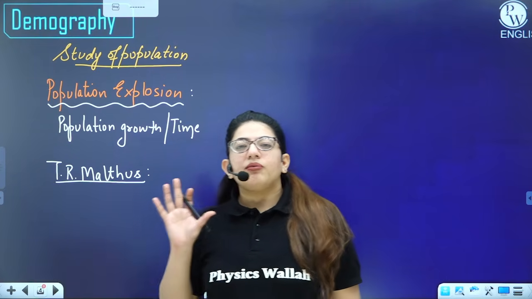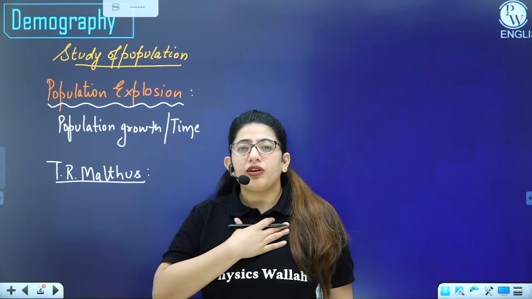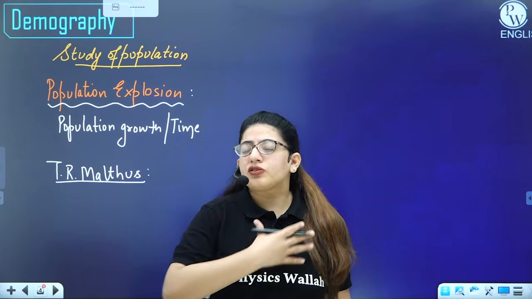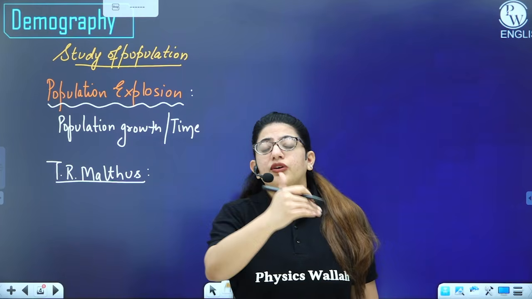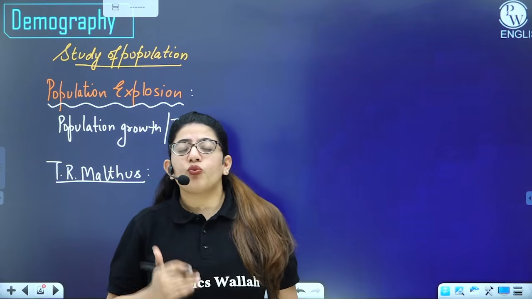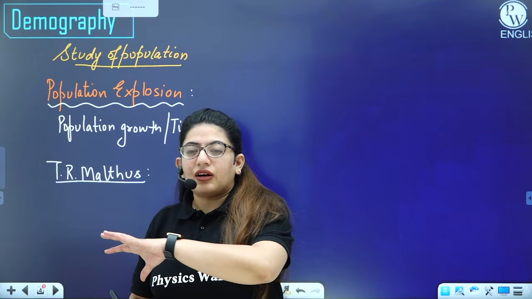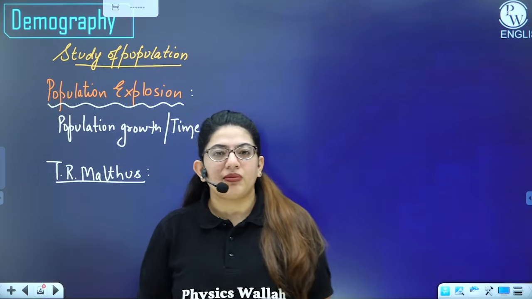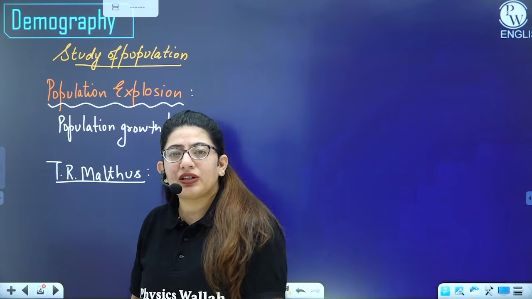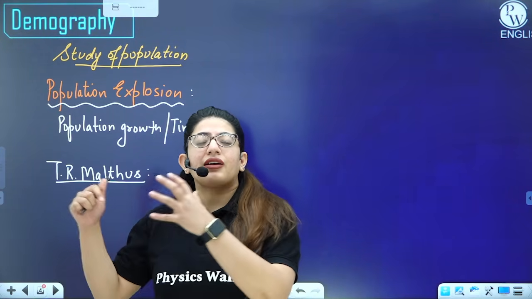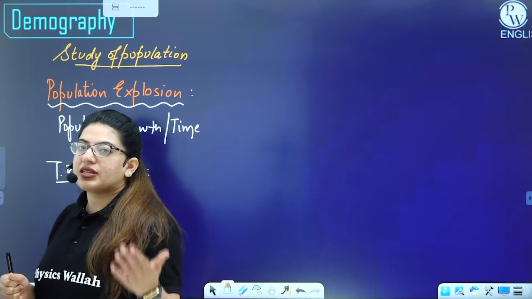That means if I am on the planet Earth, we organisms, the humans, will reproduce so fast that our population will explode one day. And since the natural resources are growing at a slower rate, a time will come when all the organisms will fight among themselves and they will die. Why? Because there is a competition that will arise, and there are fewer resources. So this is how they say that